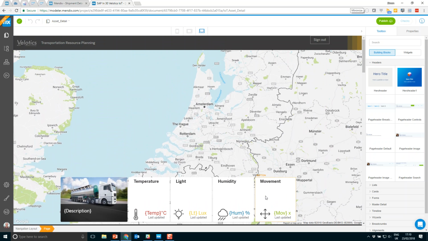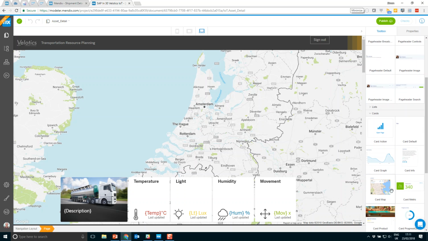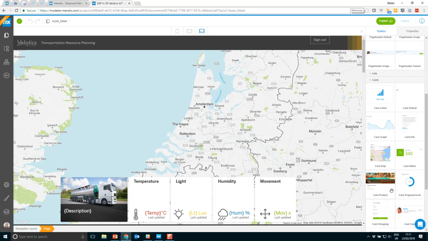So this is actually our development tool, a frictionless way for business users to start building applications without having to know any coding. Let's take you on a journey around the web modeler so you can get an idea of what we can build and how the functionality is added. So on the right hand side here, we have a number of what we call building blocks. And building blocks are pre-designed patterns and libraries, allowing you to accelerate the development of your project. All of these building blocks can be customized for your own organizational theme and design so that you can have one set of experiences for your multiple applications.